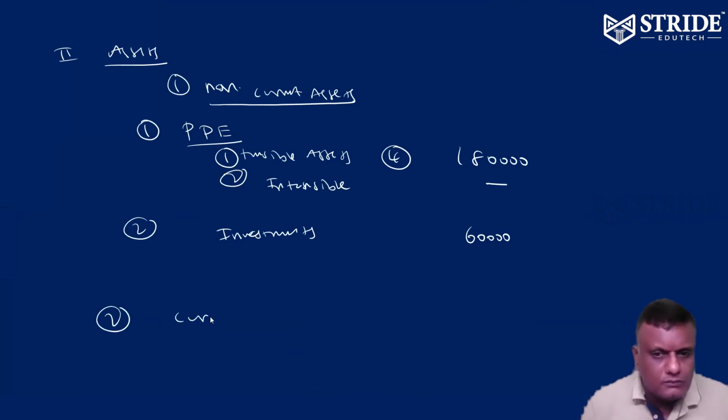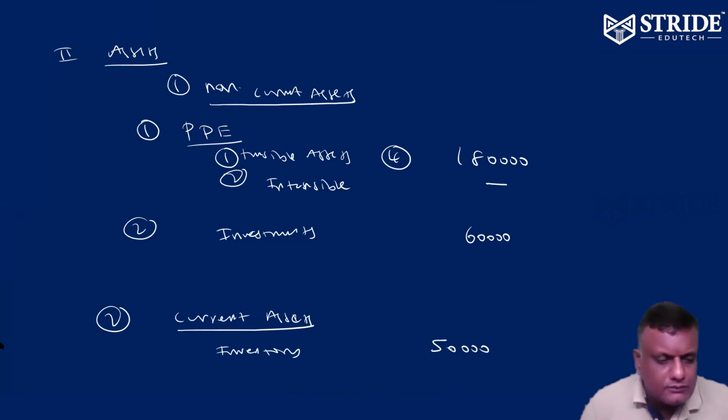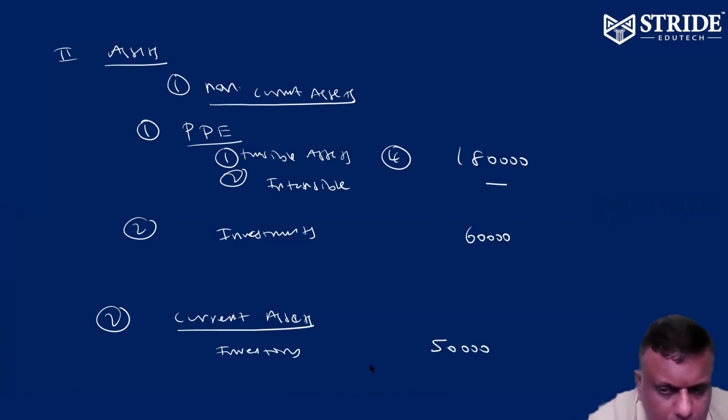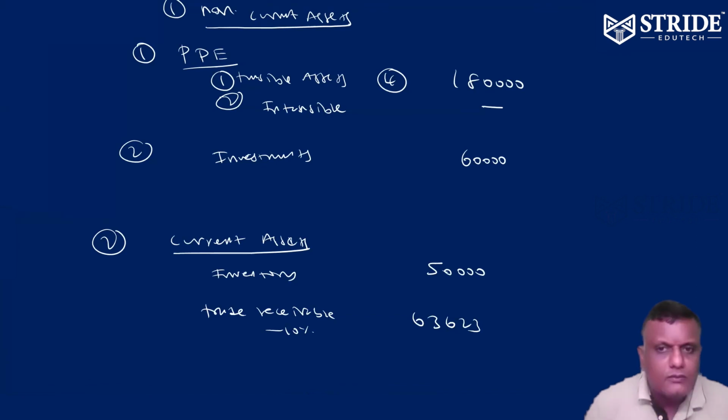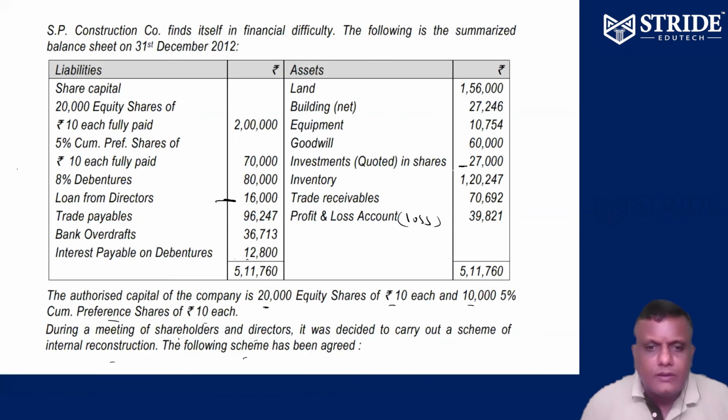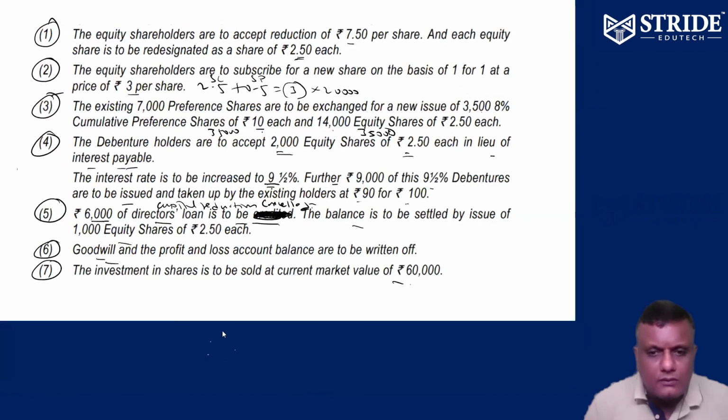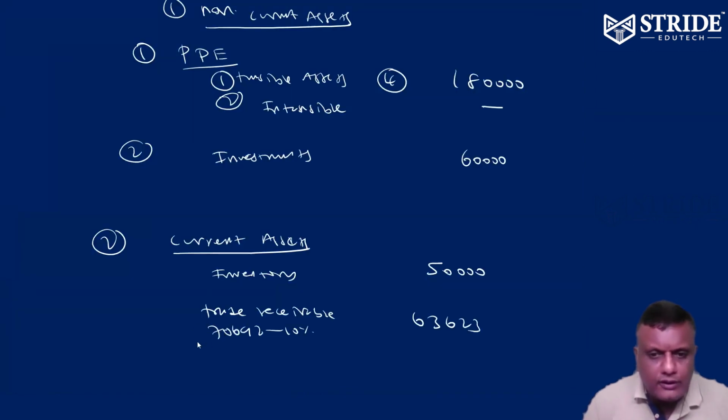Number 2, current assets. Inventory, new value 50,000. Trade receivables after reducing 10% of 70,692 is 63,623.